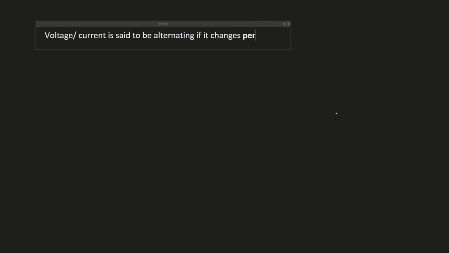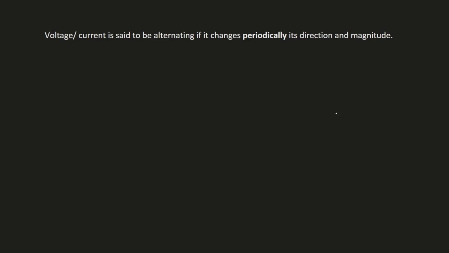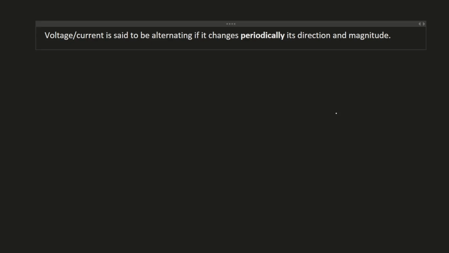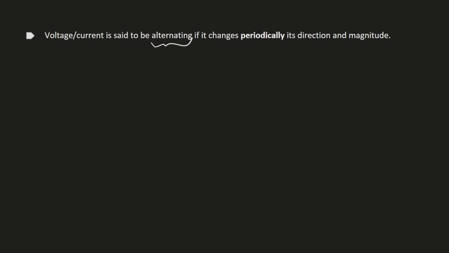Let me write down for you what is alternating current. This is one kind of definition. It says that a voltage or current will be called alternating if it changes periodically with respect to time.